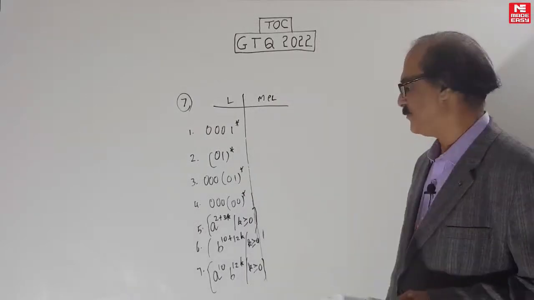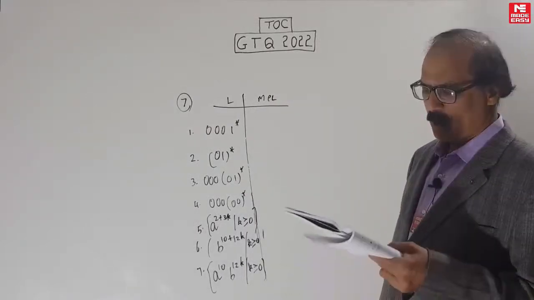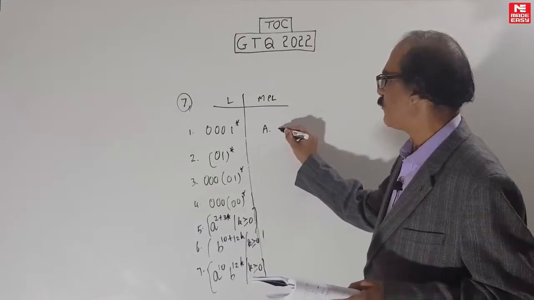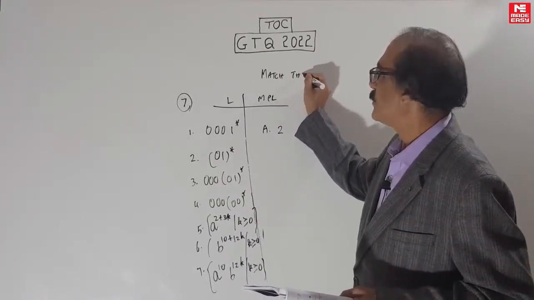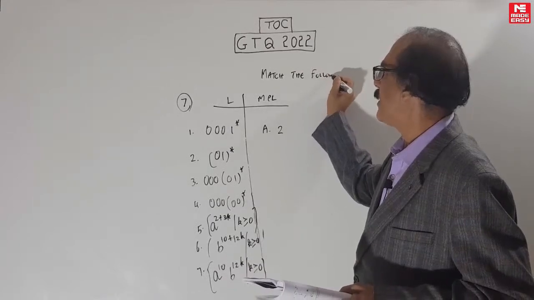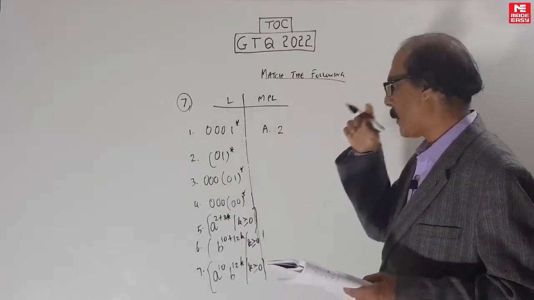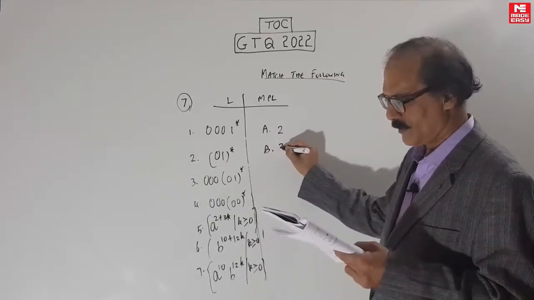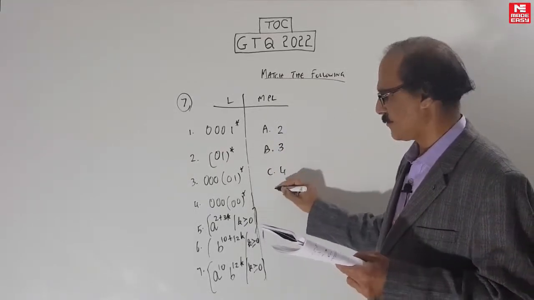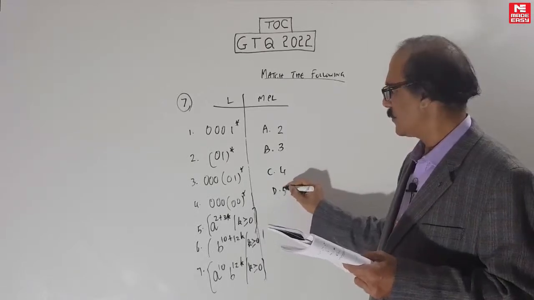So for MPL, we are going to find the minimum pumping length. Answers are given like this. You have to match the following. That means you have to do so many. Of course in the exam you won't get so many. You may get one or two, a few you will get 3 or 4, or just one you may get, depending on how tough the question is. D5.